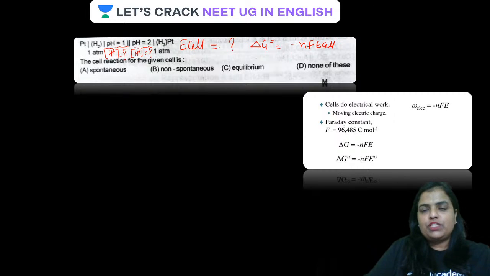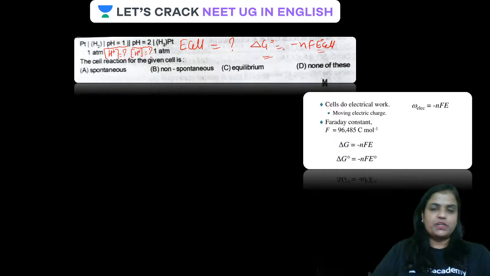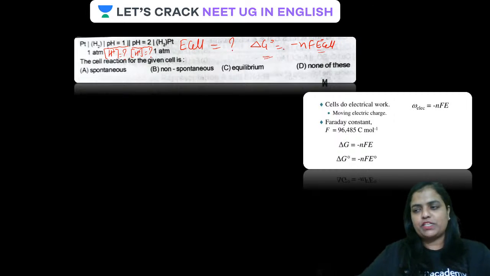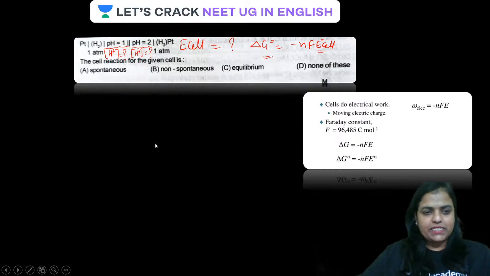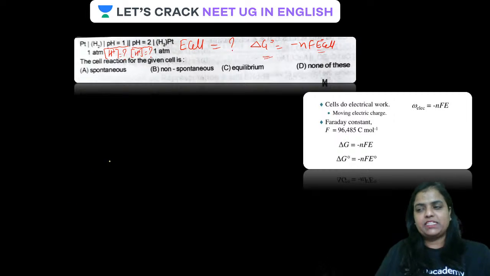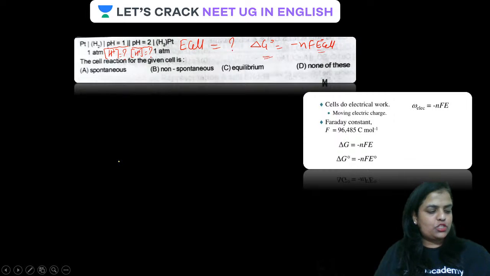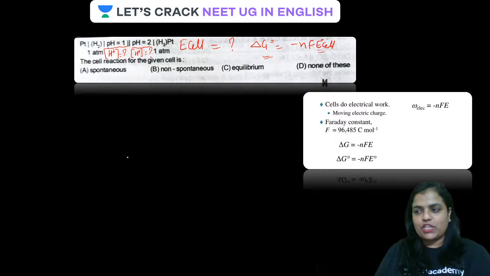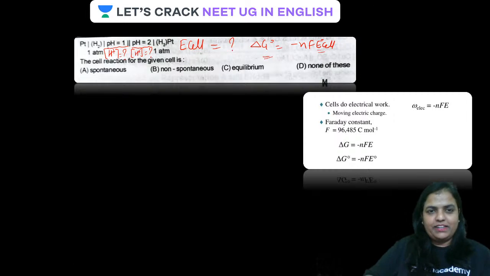Is that clear? Using this formula, tell the value of delta G. If it is negative, it will be spontaneous. If it is positive, it will be non-spontaneous. If it is zero, it will be equilibrium. Let us solve this, guys. Let me change the color of the pen. Have a look at the screen, and in the meantime, if you want, you can solve it too and post the answer in the chat box.